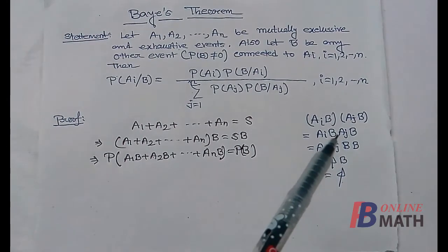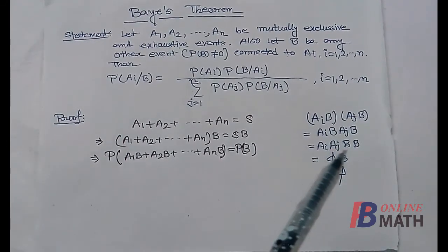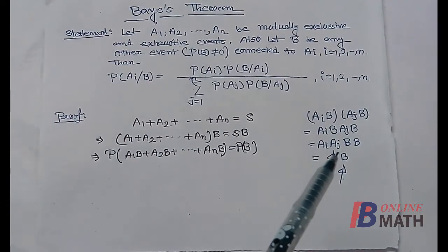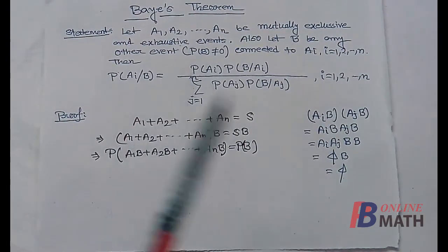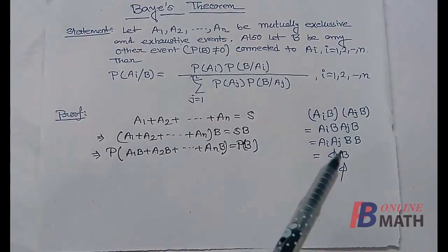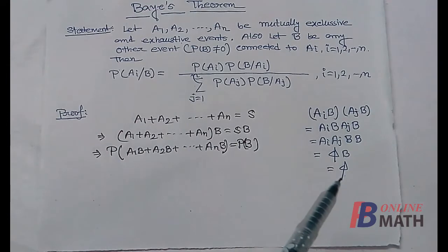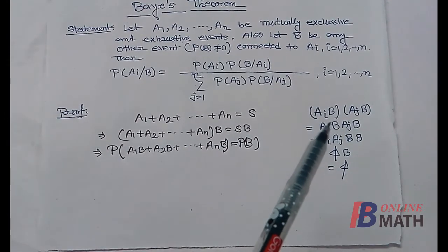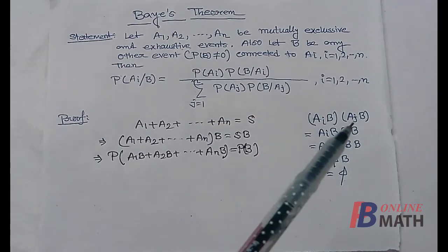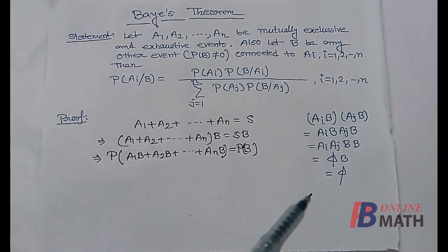So the intersection of these two events is equal to AiB times AjB. Now BAj can be written as AjB. AiAj, these two events are mutually exclusive, that is given in the statement. So AiAj should be equal to phi, and phi B is equal to phi. So the intersection of AiB and AjB is equal to phi. So these two events are mutually exclusive.